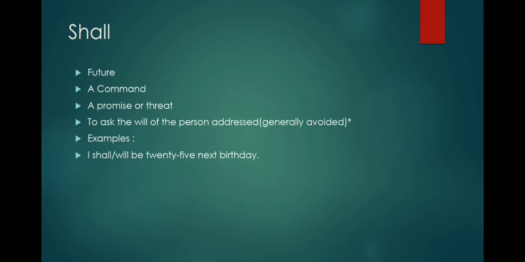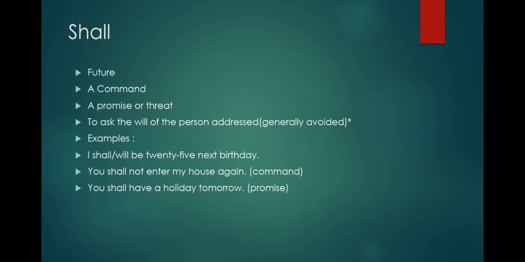I shall or will be 20 next birthday, which talks about the future. The second example is, you shall not enter my house again, a command. The third one is, you shall have a holiday tomorrow, a promise.